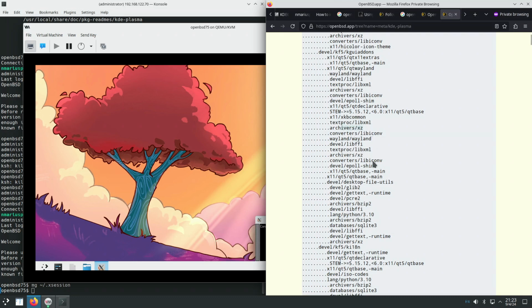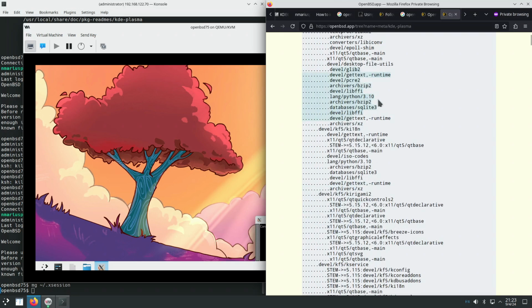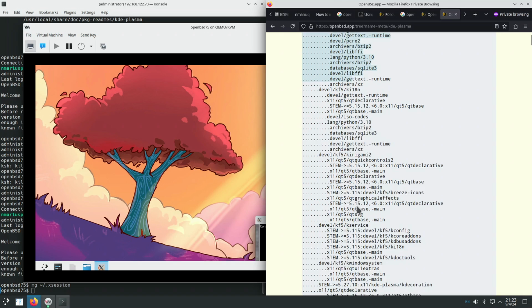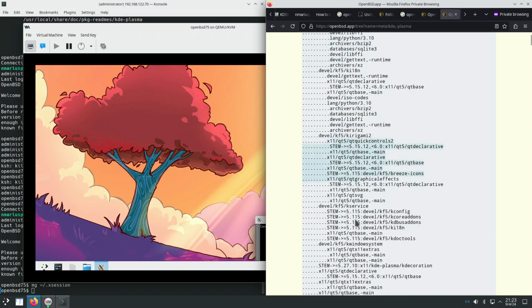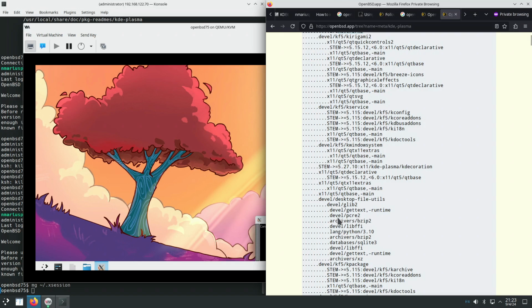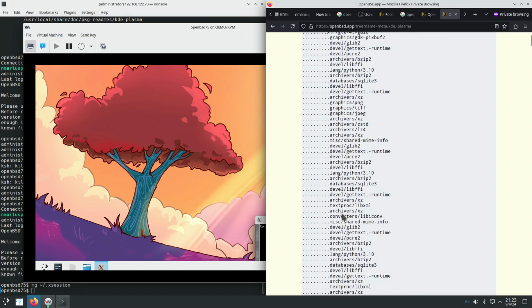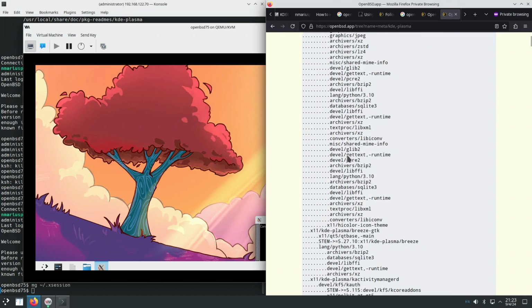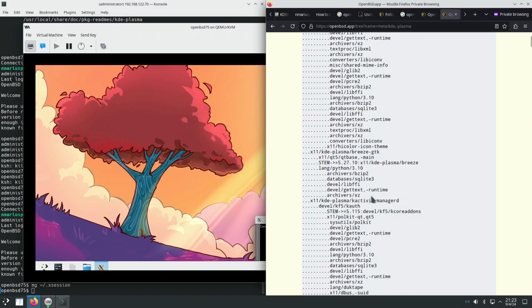So archiving libraries, GTK libraries, Python, Qt, compression libraries, other low-level libraries.